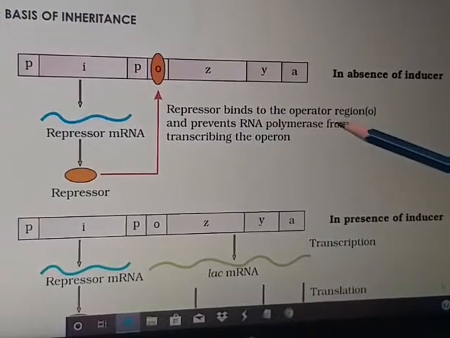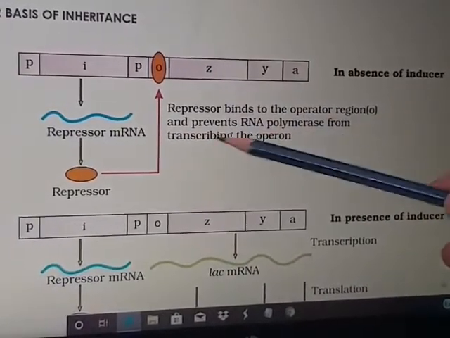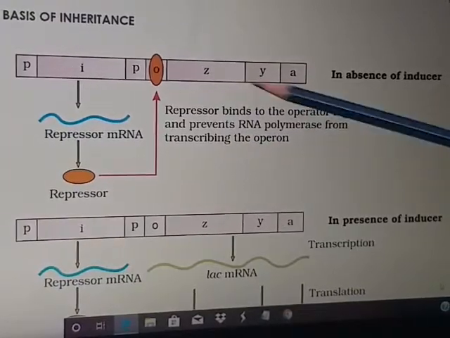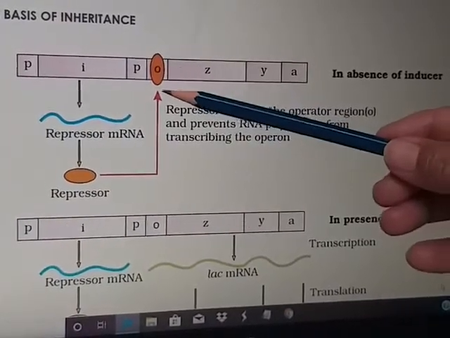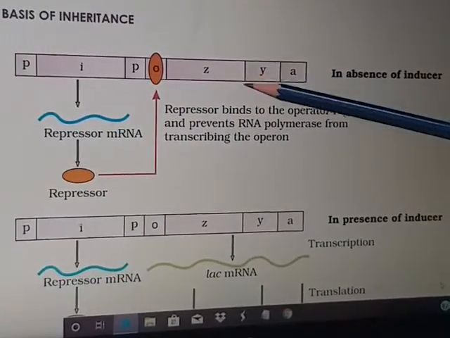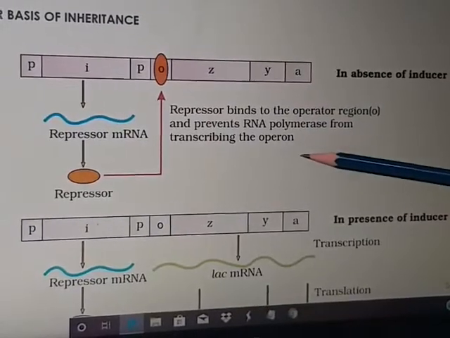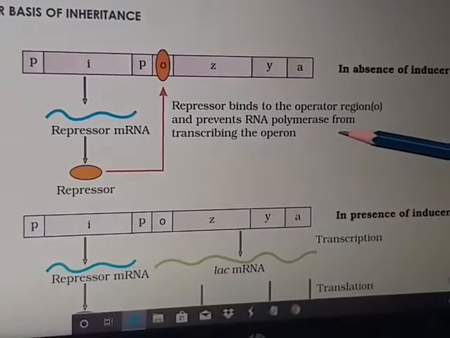Repressor binds to the operator O and prevents RNA polymerase from transcribing the operon. It means it doesn't allow the RNA polymerase to move over the structural genes. It means it doesn't allow the structural genes to work. No protein synthesis. This is the switch off condition.